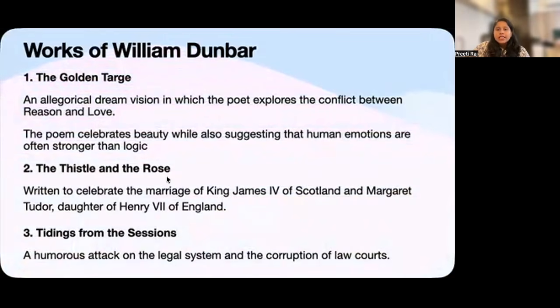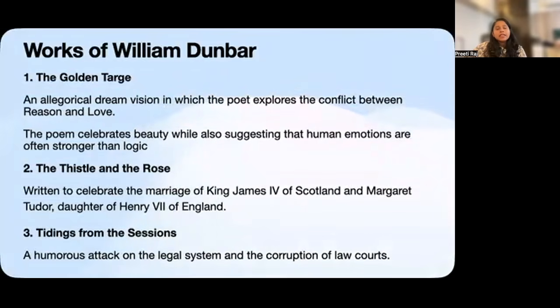Next up, we have The Thistle and the Rose. This poem takes us into an entirely different world. Dunbar wrote it to celebrate the marriage of King James IV of Scotland and Margaret Tudor, who was the daughter of Henry VII of England. Even the title is significant. The Thistle is associated with Scotland, while the Rose is associated with England. So the poem celebrates not merely the marriage of two individuals, but symbolically brings together two royal and national traditions.